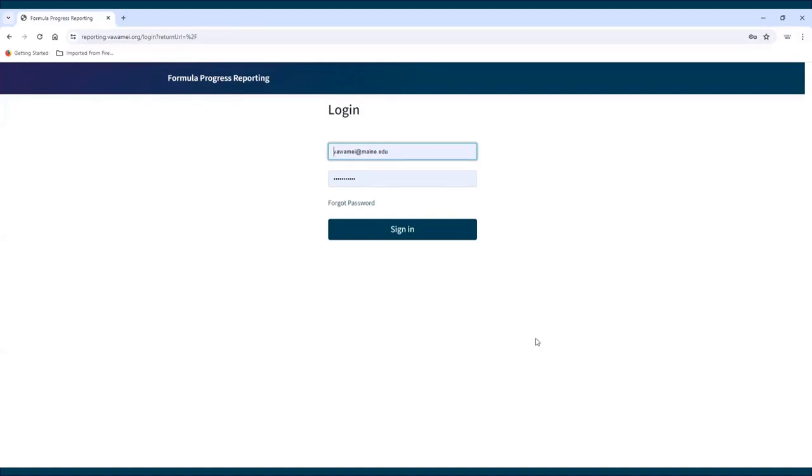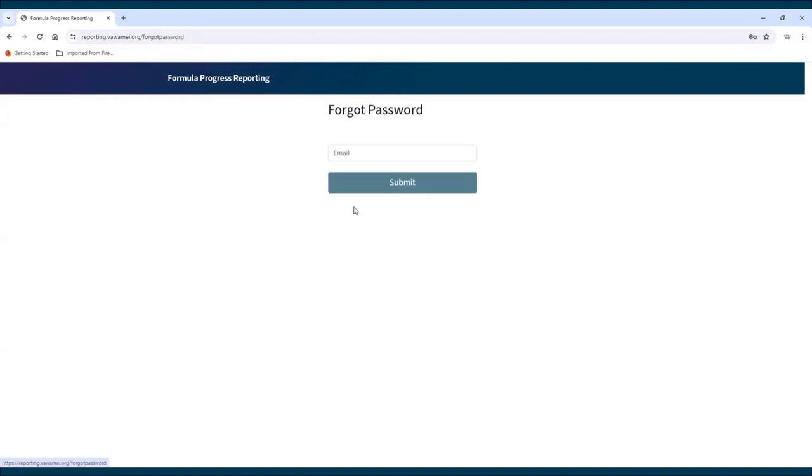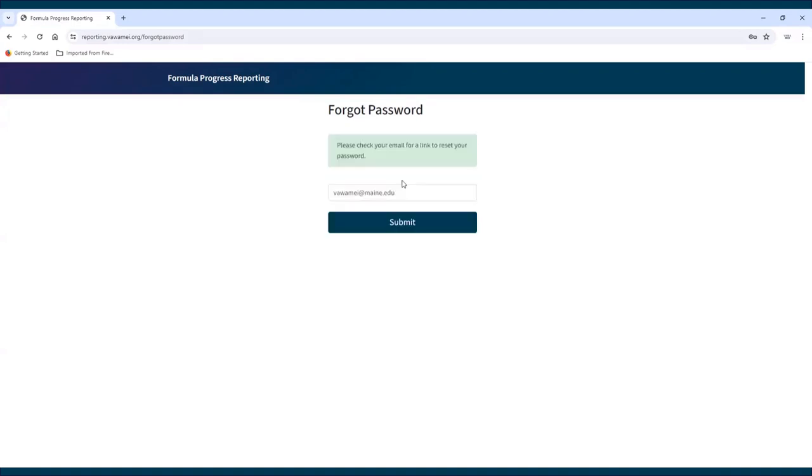Forgot password? To reset your password, click Forgot Password on the login page. You will be brought to a new page titled Forgot Password, where you will enter your email address and click Submit. Once you click Submit, you will receive an email to the entered email address with a link and instructions for how to reset your password.